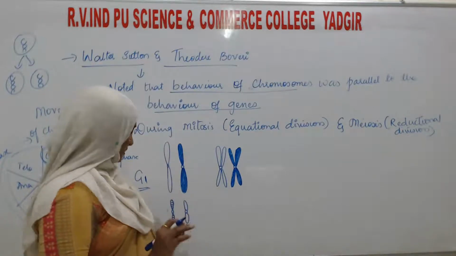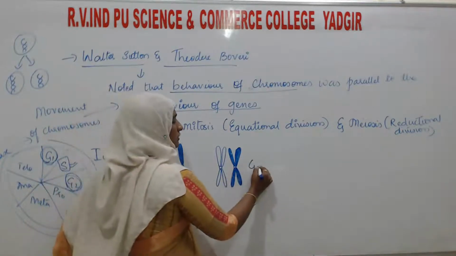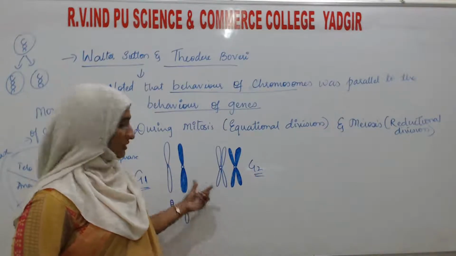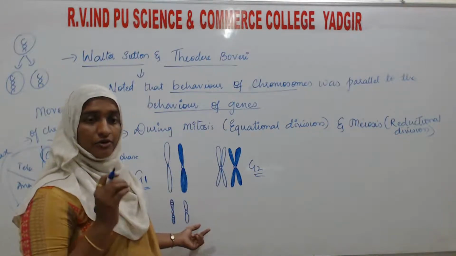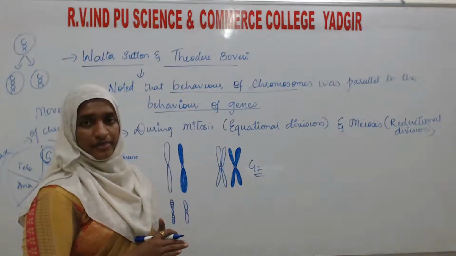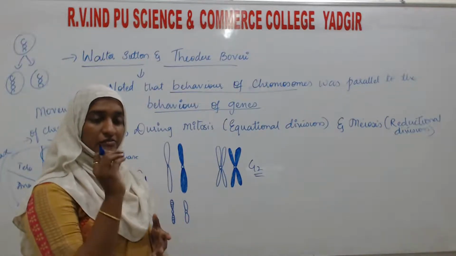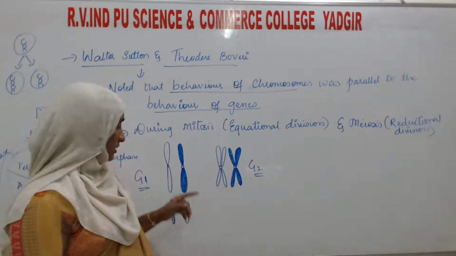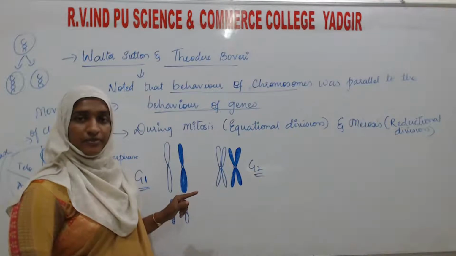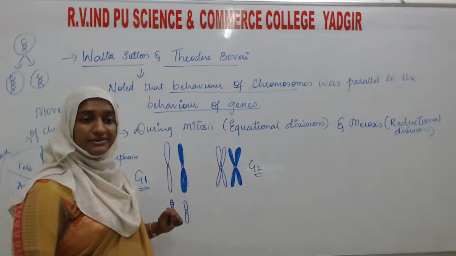Between the G1 and G2 phase there is an S phase, during which the DNA makes its own copies. When DNA makes its own copy, the chromosome also doubles. Yes, the chromosome also doubles.